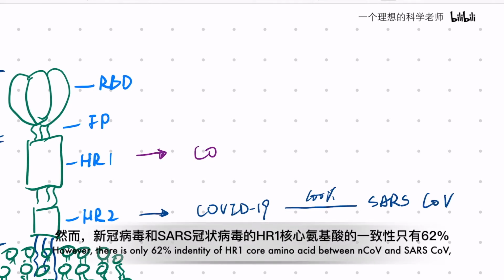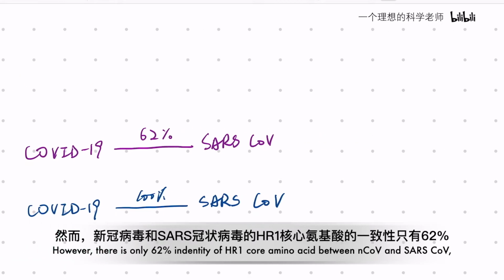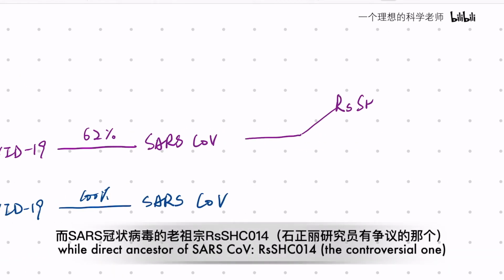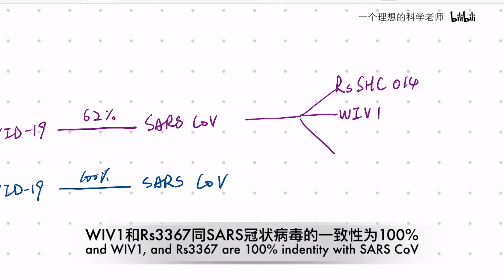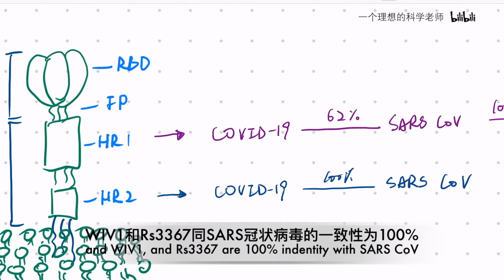However, there is only 62% identity of the HR1 core amino acids between novel coronavirus and SARS coronavirus, while direct ancestors of SARS coronavirus, RS-SHC014, WIV1 and RS-3367, are 100% identical with the SARS coronavirus.